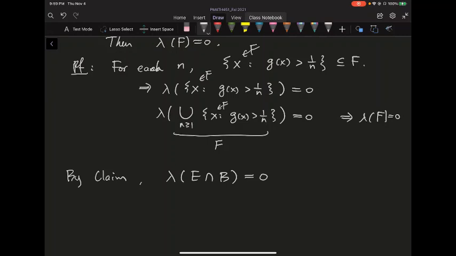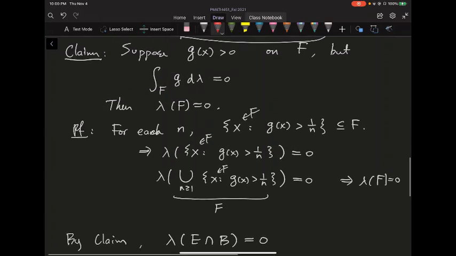And because nu is absolutely continuous with respect to lambda, since lambda is the sum of these two, automatically nu of E intersect B is also equal to 0. But what is nu of E intersect B? By definition, that's how we define nu A, the absolutely continuous part: nu A is nu restricted to B. So by definition, I get nu A of E equals 0.